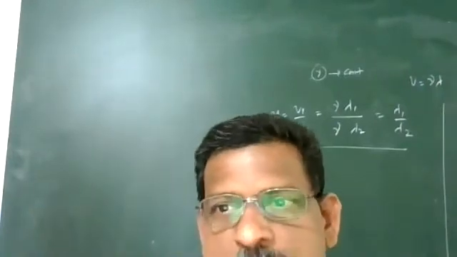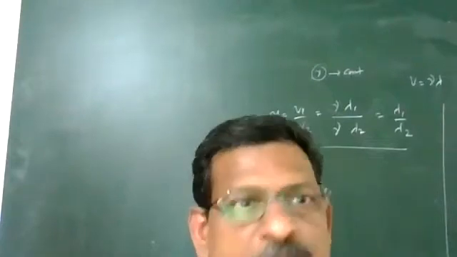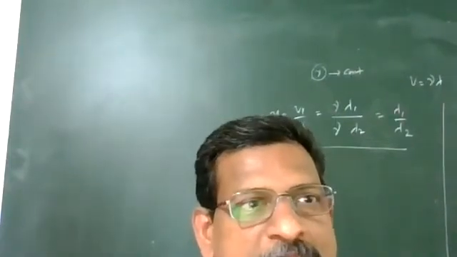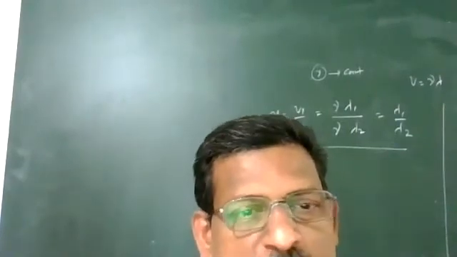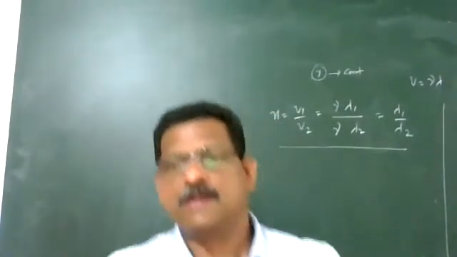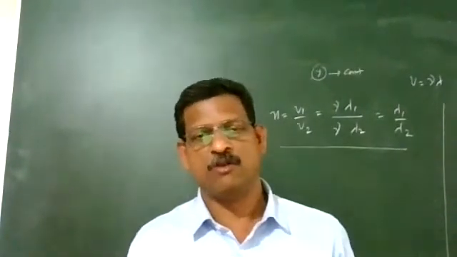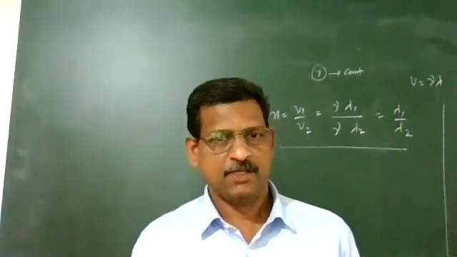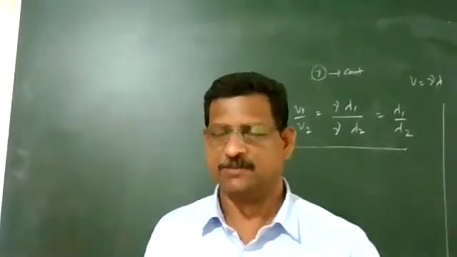Now the question is, because of this reduction in velocity, is there any change in the energy of light radiation?